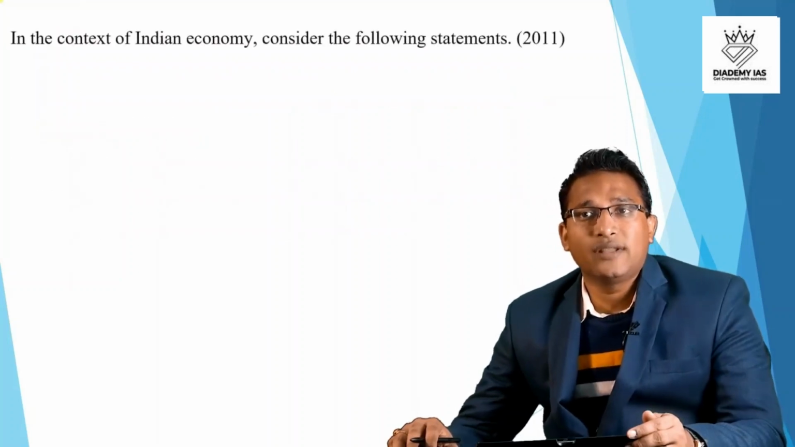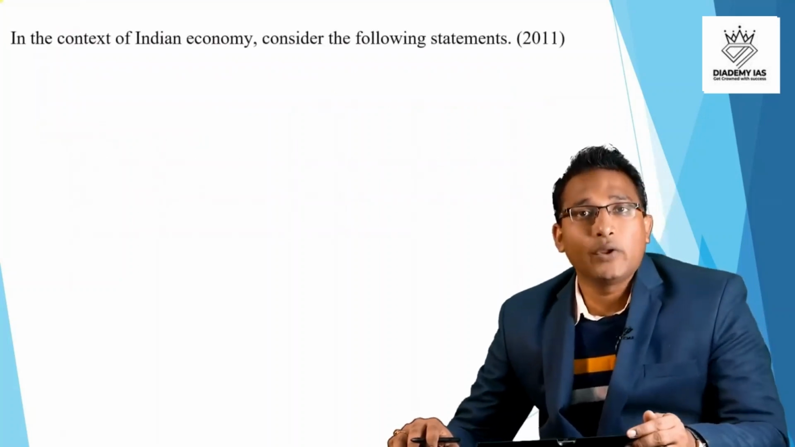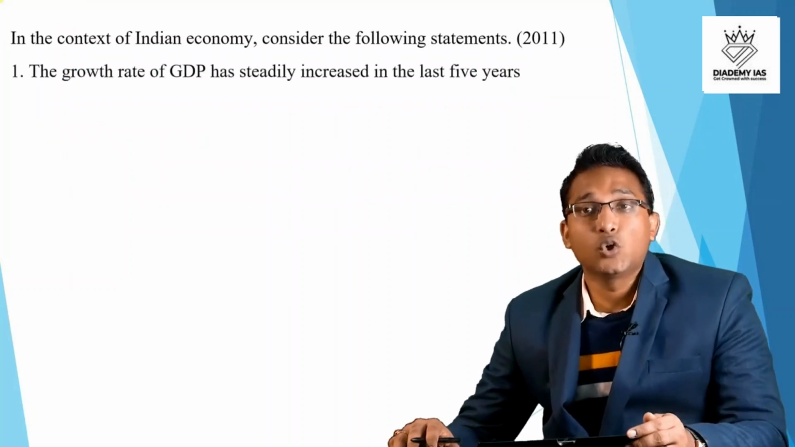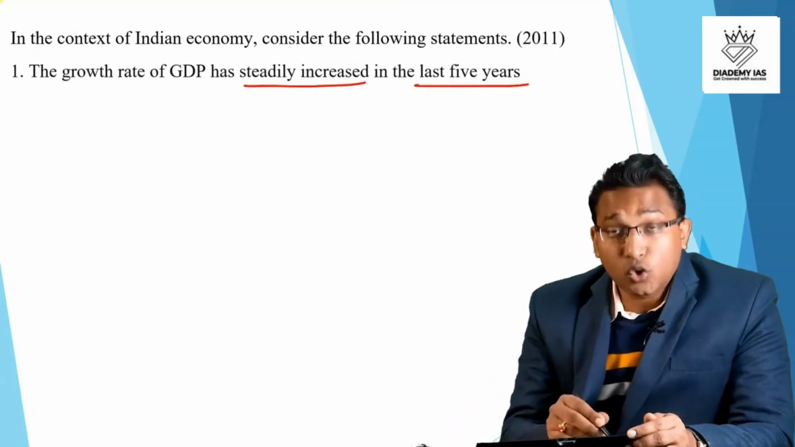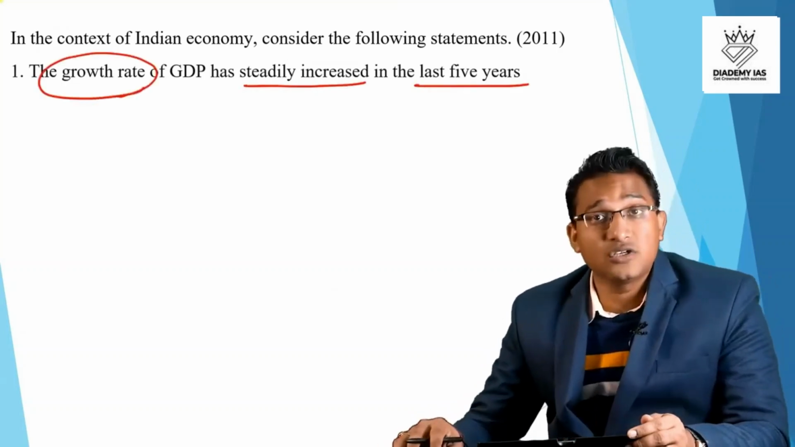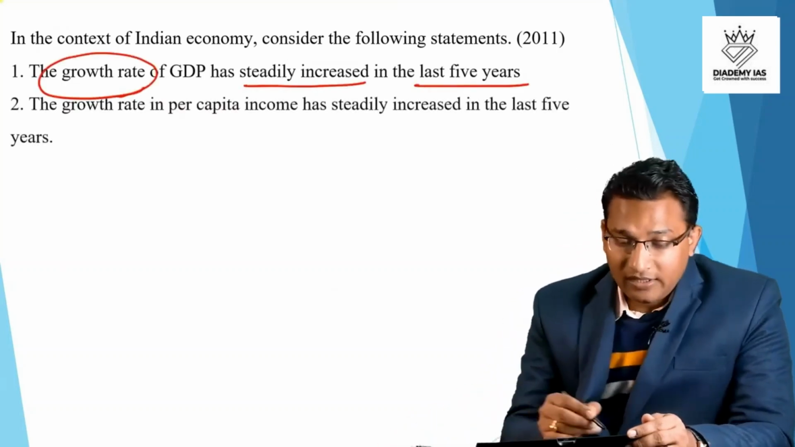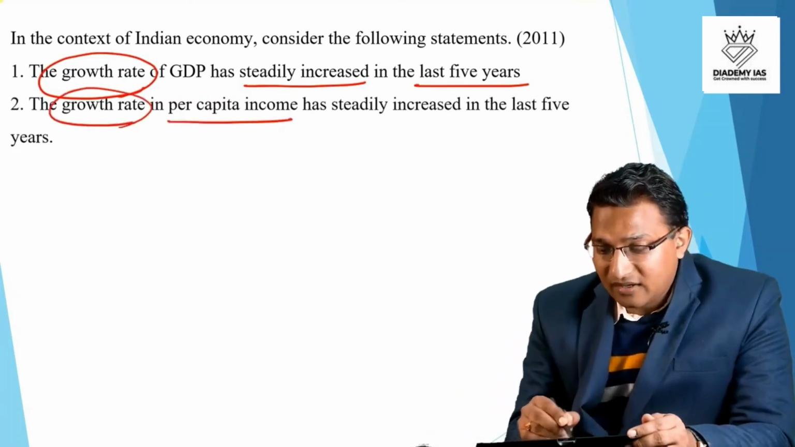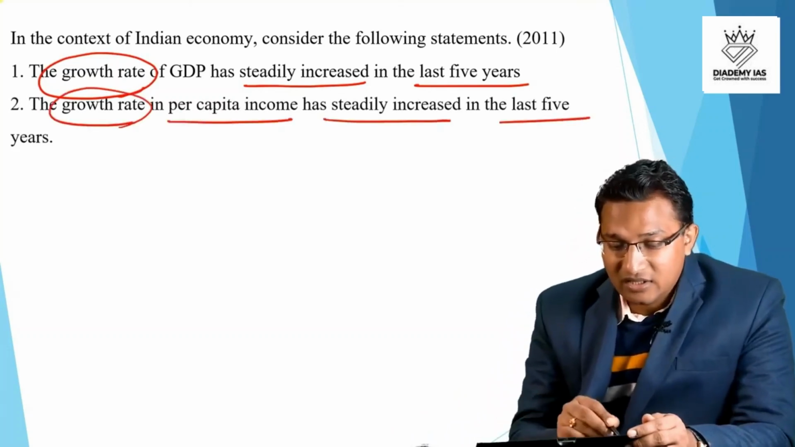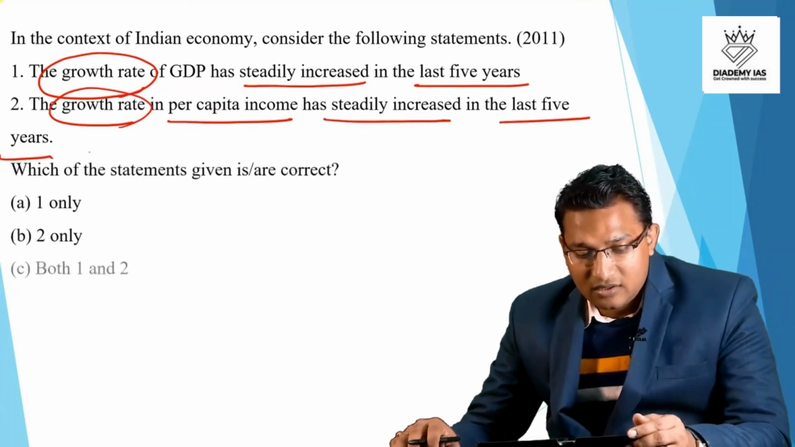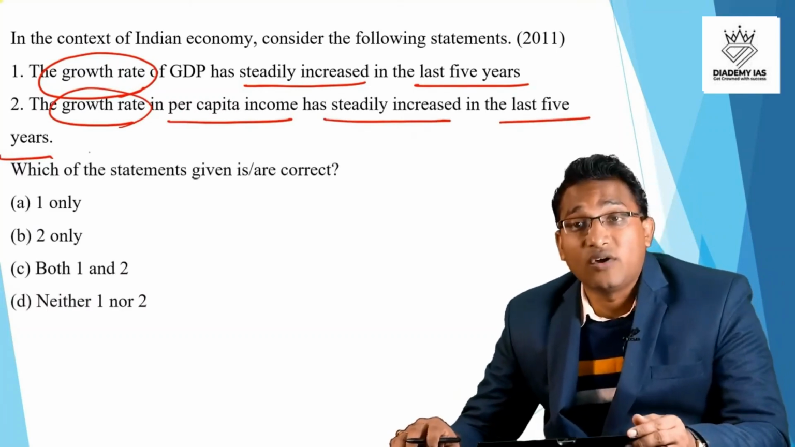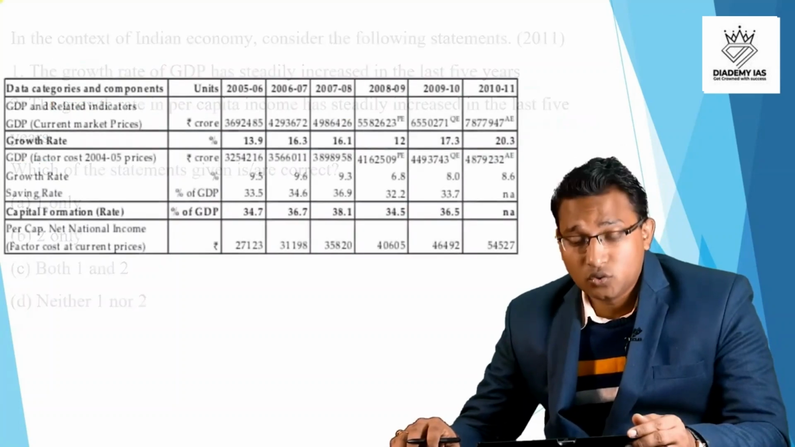Now next question is, in the context of Indian economy, consider the following statements. Option A, growth rate of GDP has been steadily increased in the last 5 years. So the question is about the growth rate. The question is not about the GDP. Again, the growth rate in the per capita income has steadily increased in the last 5 years, right? So here there are options. Option A, 1 only, B, both 1 and 2.